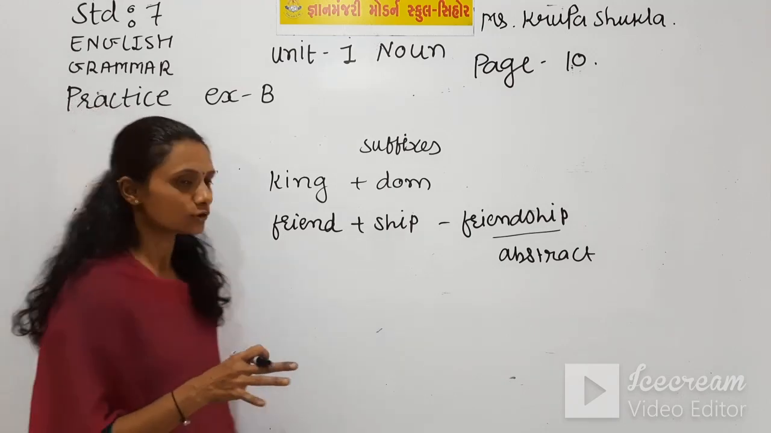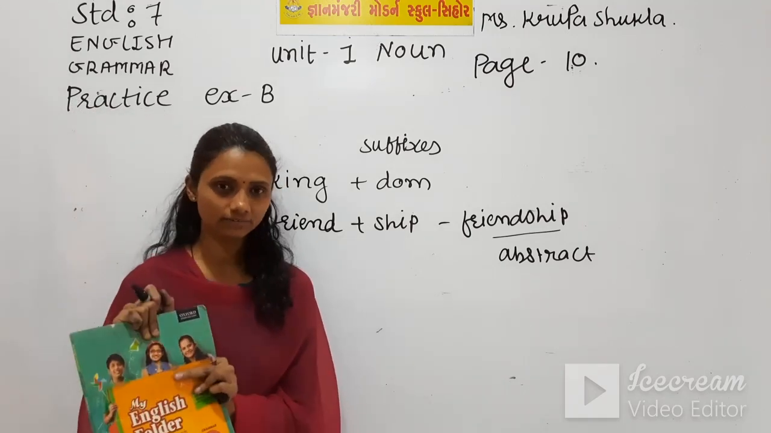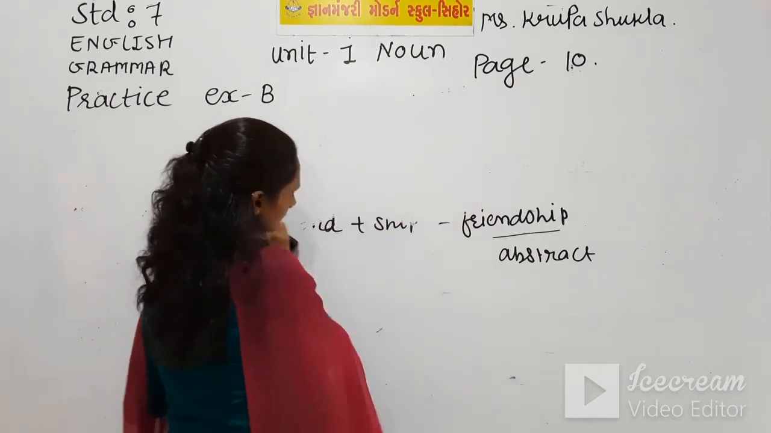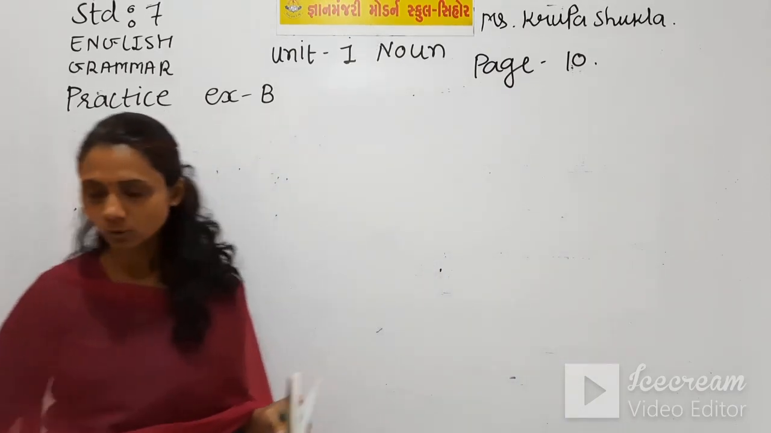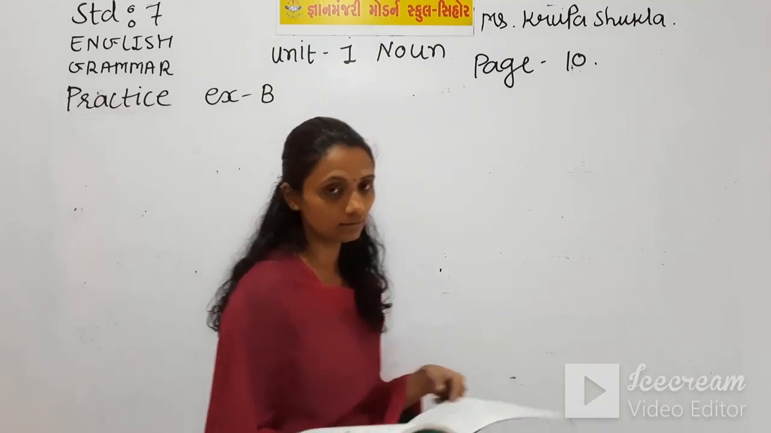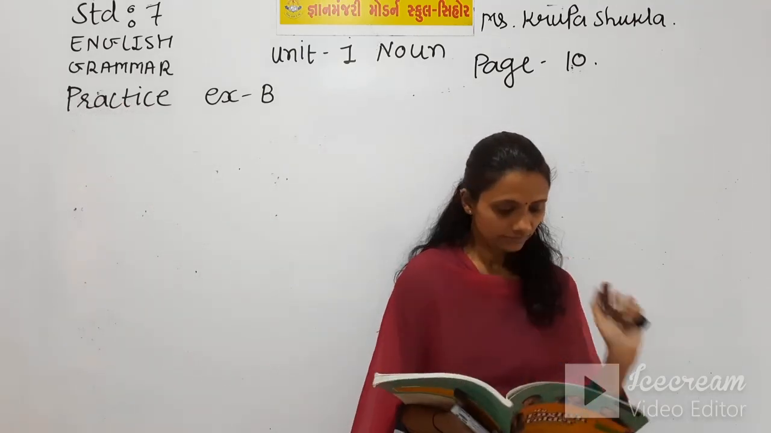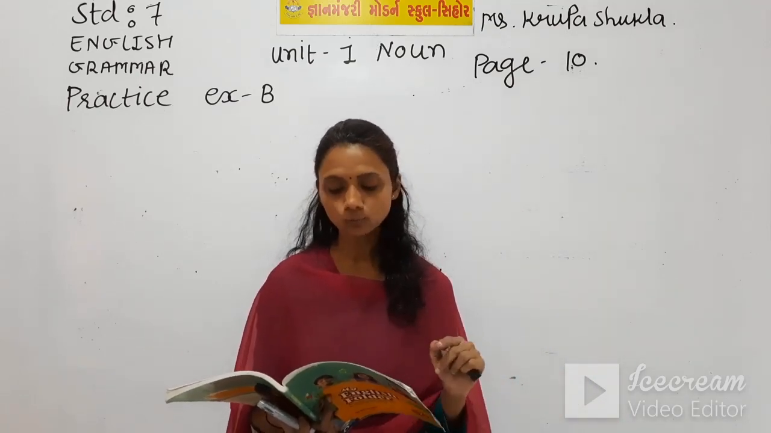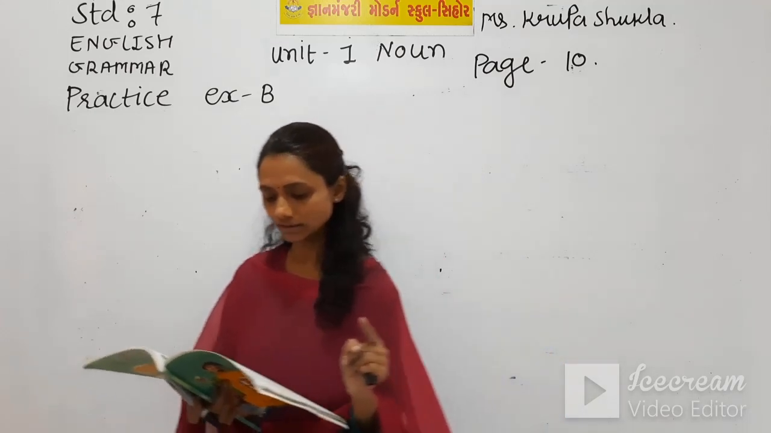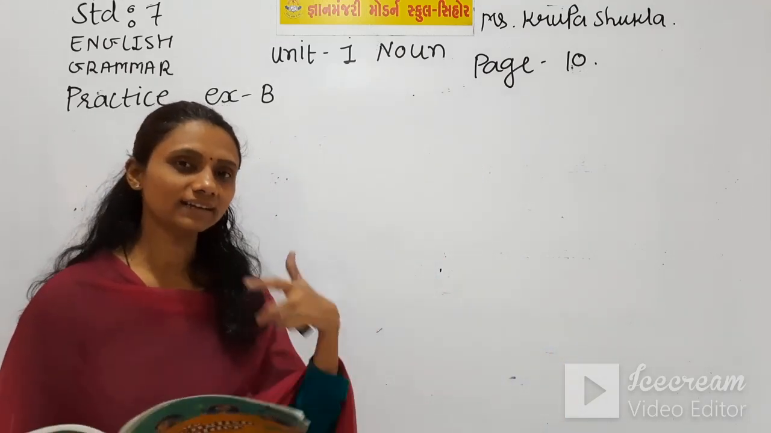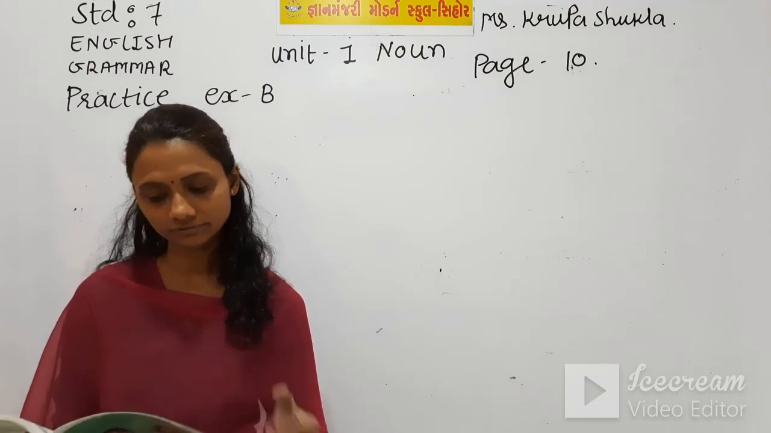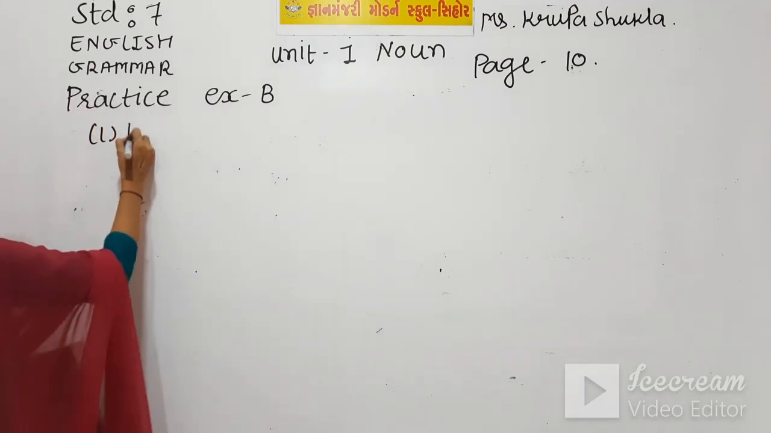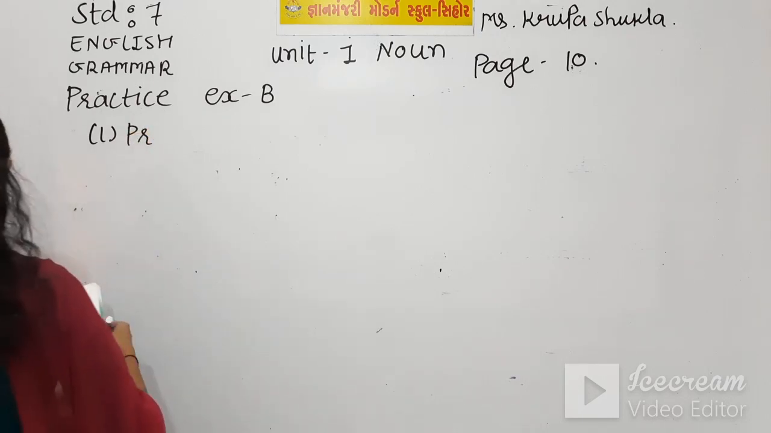So that kind of activity is given in this book, that is practice exercise B. So let's start that activity. I'll write only the answers of those blanks here. First is, the children have their own rooms, so they may have blank. In brackets, private is given. Now we need the abstract noun of that word private, and the right answer is privacy. So in the first blank, write privacy.